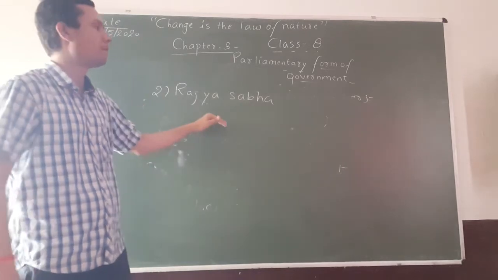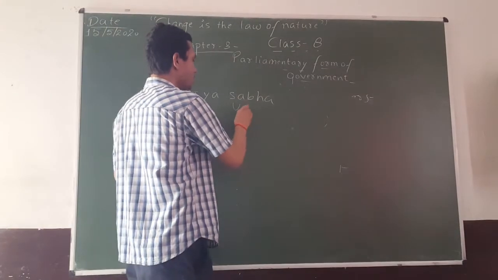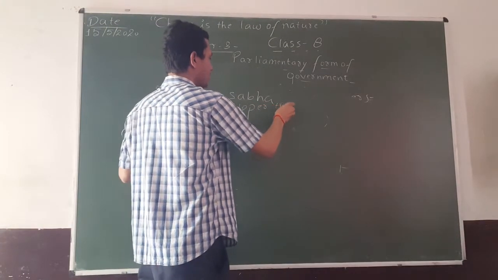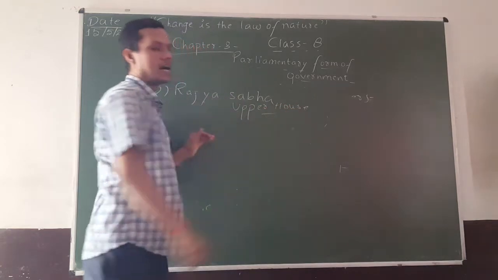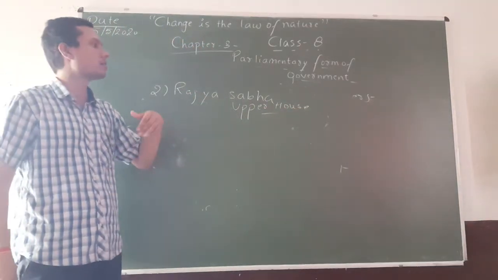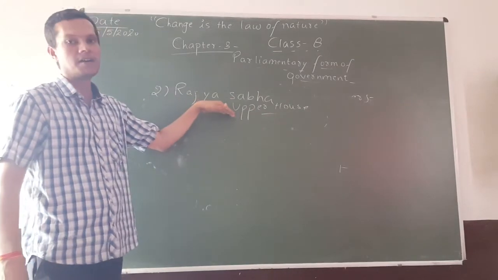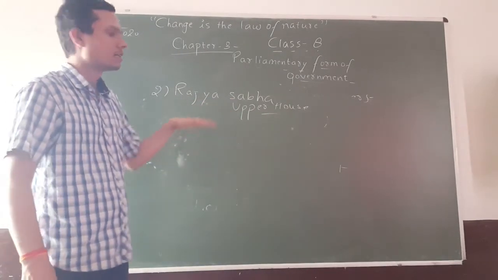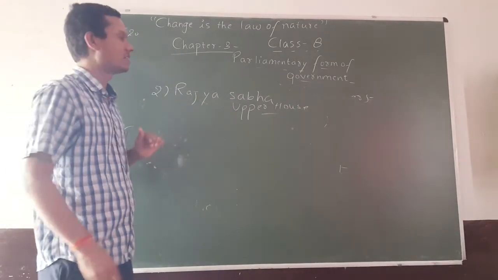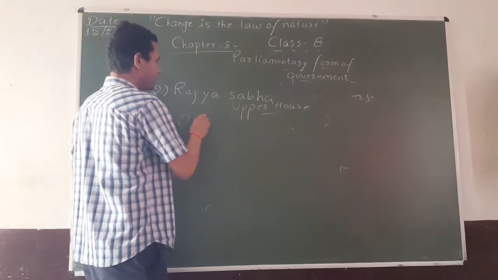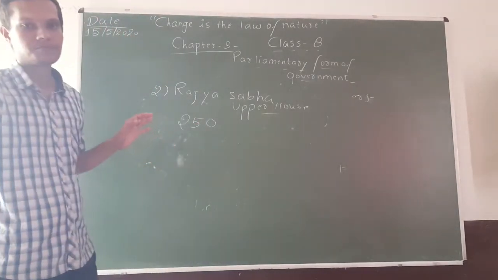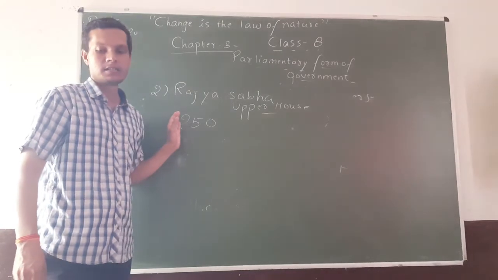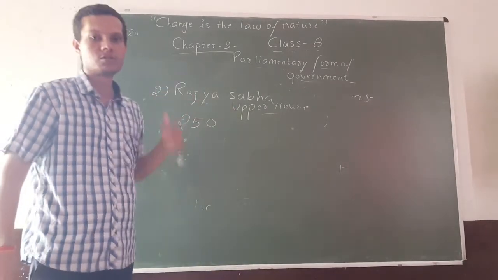Rajya Sabha is the upper house. Lok Sabha is the lower house and Rajya Sabha is the upper house. All the bills after getting passed from the Lok Sabha go to the Rajya Sabha for consent. Okay. Now how many members are there in the Rajya Sabha? 250 members are there in the Rajya Sabha. 250 members, about half of the Lok Sabha.